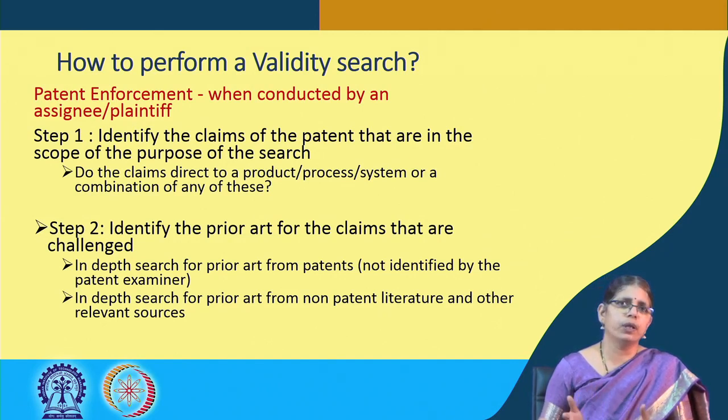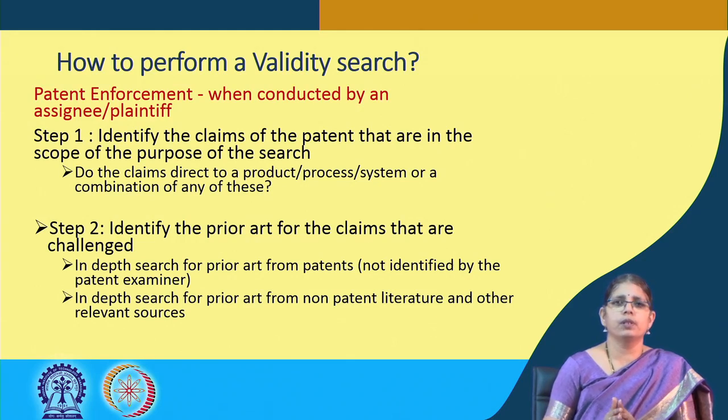So, in order to avoid potential issues in future, one with the licensee and of course further on in litigation, it may be good for the patentee to do a validity search to ascertain the strength of the claims of a given patent application.